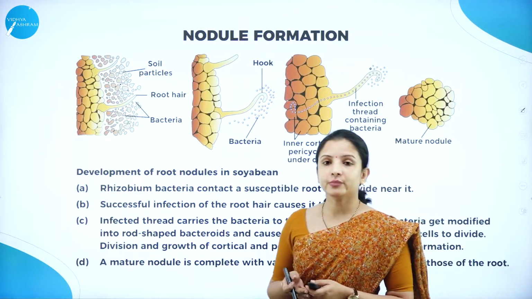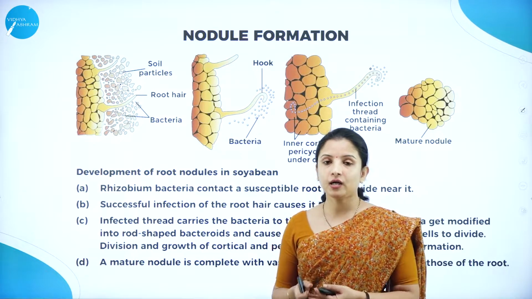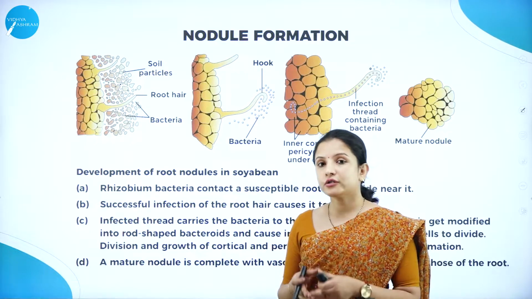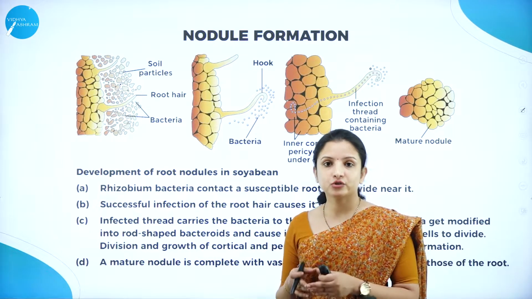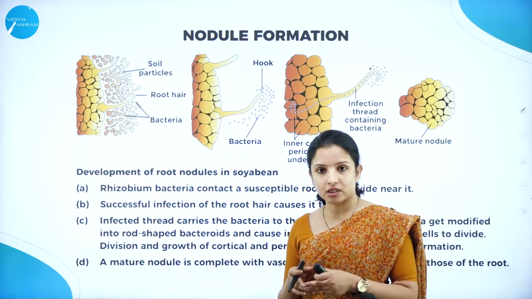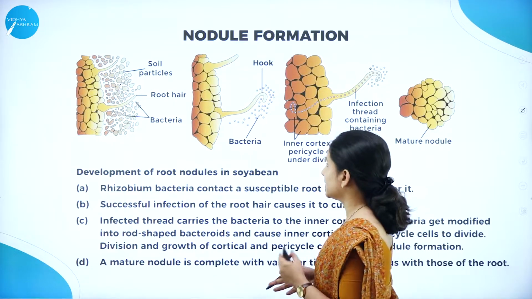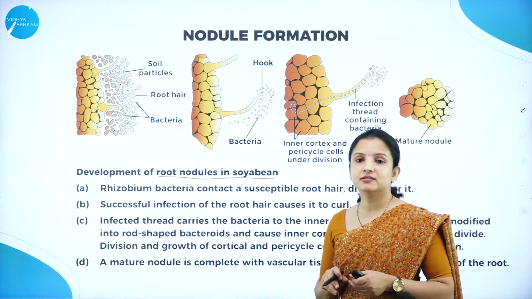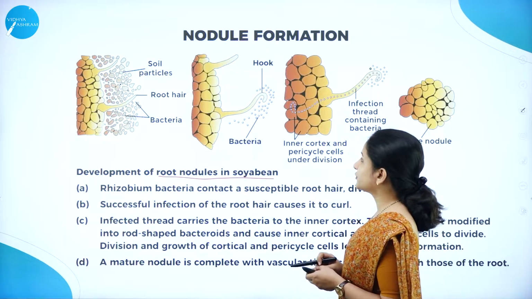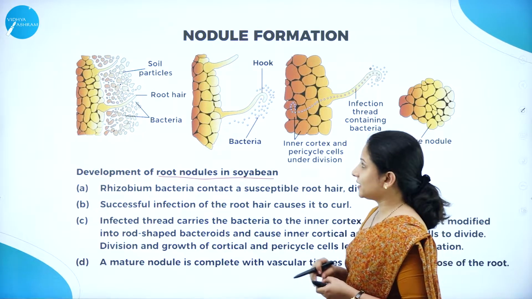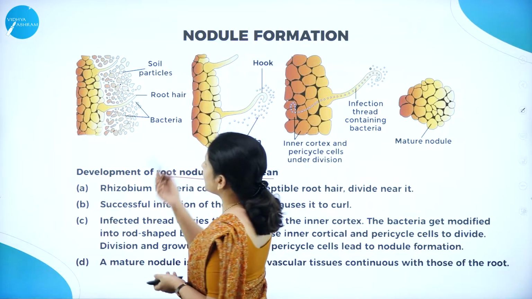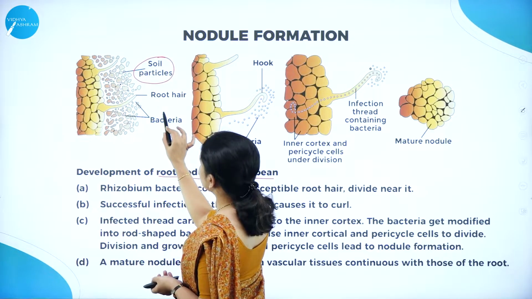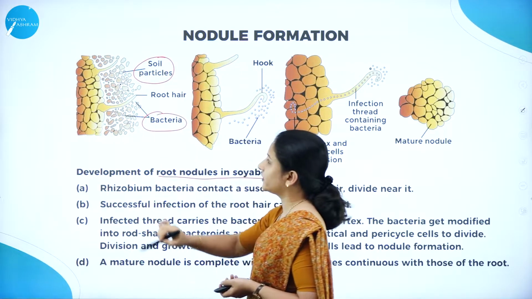So now that we know what nodules are, let's understand how exactly these nodules are formed. Nodules are formed by the rhizobium bacteria, and by frankia in the case of non-leguminous plants. So let's see the development of root nodules in a leguminous plant, one example here, soya bean. Where are the rhizobium bacteria present? In the soil particles. In the soil particles, lots of rhizobium bacteria will be present.